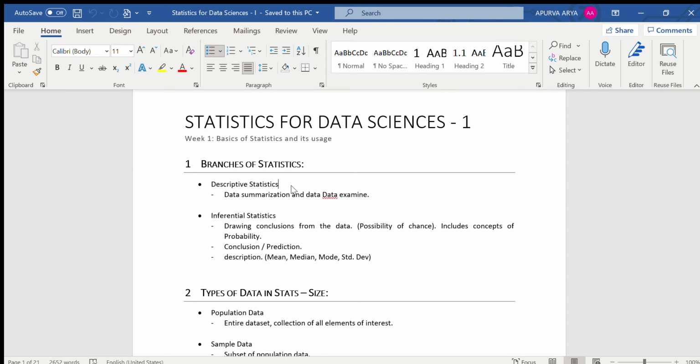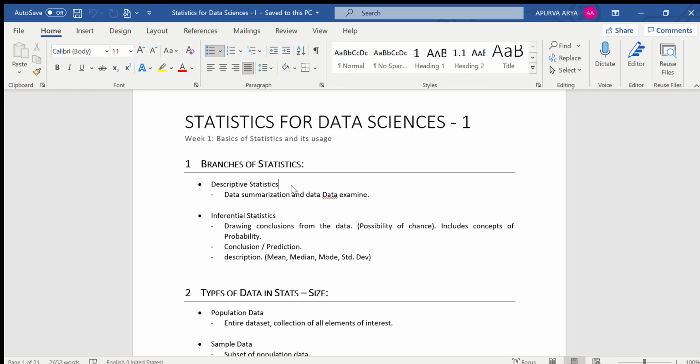This is something that comes under inferential statistics. In inferential statistics, we try to analyze the possibility or chances, whether it's possible or not, or we are trying to predict future events, or we are trying to predict something for a larger community based on the data collected from a smaller community.